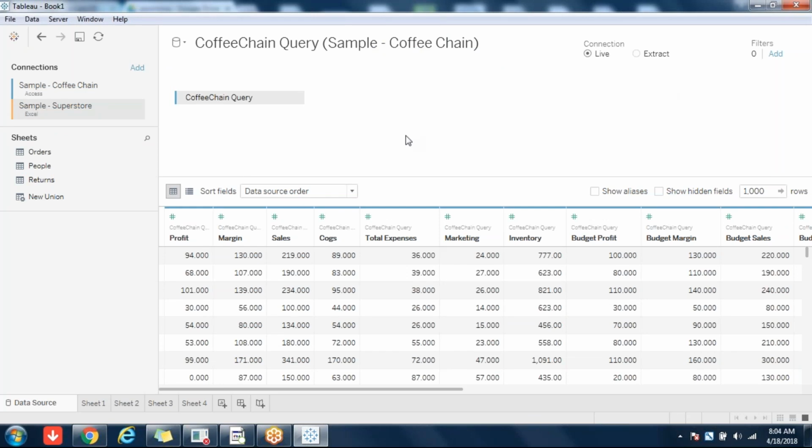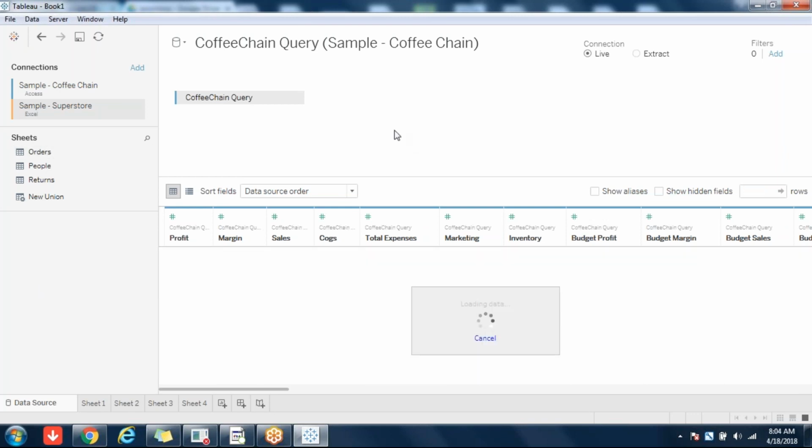So you should not blend like this actually, which is a very bad way of doing things. Your system might get stuck if there is too much data. So you should not do it, but I'm showing you there is an option. Now if you click on orders or anything, just observe what will happen here.